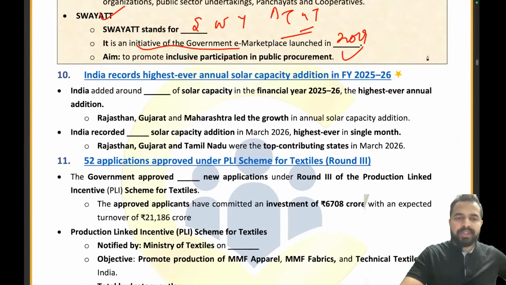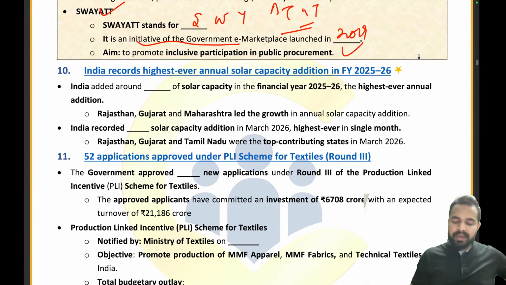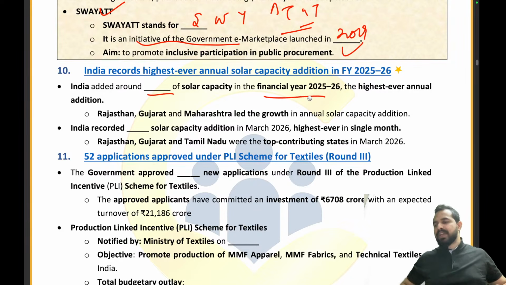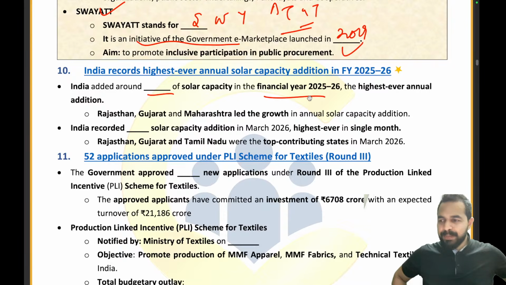Now let's move on to the question. So please tell me, India added around what amount of solar capacity in the fiscal year 25-26? Let me see who will give me the right answer. India added around what amount of solar capacity?